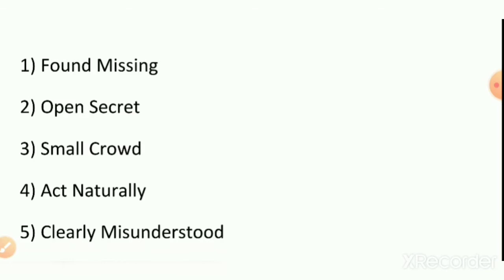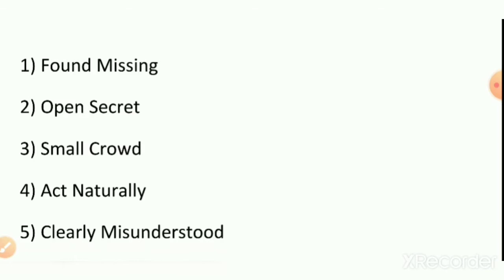The second one is open secret. Both are opposite in sense. Open is open to all, and secret is very close to everybody. That way, open secret is one of the oxymorons.